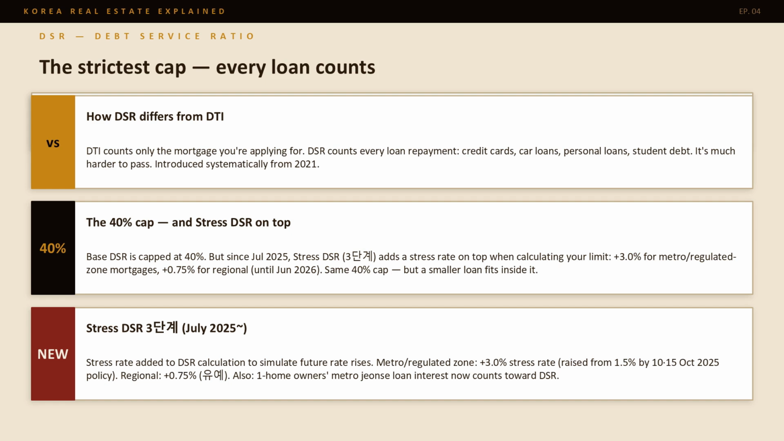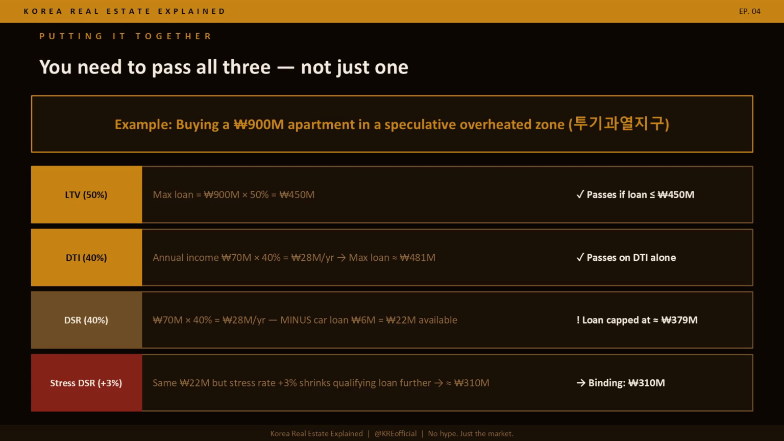One more change from October 2025. Homeowners who take out Jeonse loans in metro and regulated zones now have that Jeonse loan interest counted in their DSR calculation. Let's put it all together with a real example.